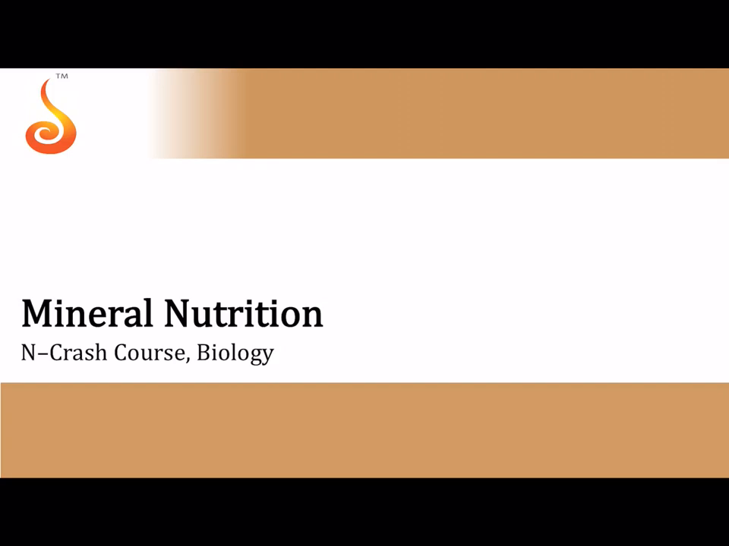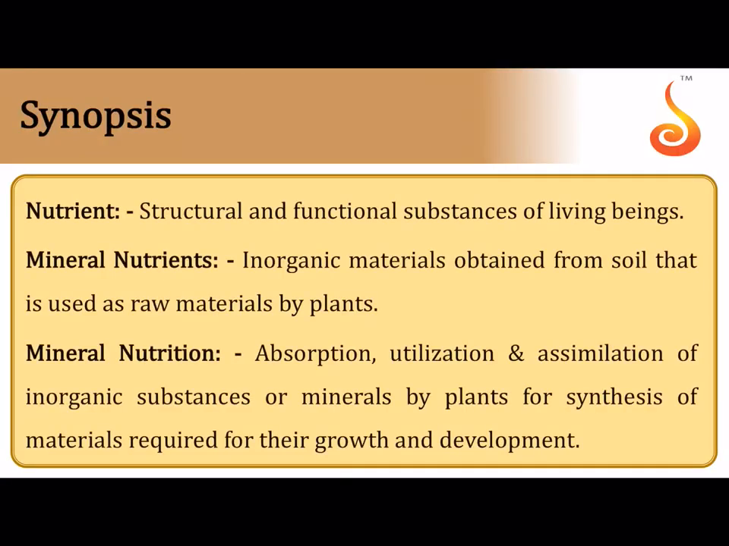Now we will go through a synopsis of the chapter Mineral Nutrition. So a nutrient is the structural and the functional substance which is required for all living organisms. Mostly these mineral nutrients are inorganic material that the plants obtain from the soil. Plants have to absorb these mineral nutrients, utilize them, and assimilate them into organic substances for synthesis of various raw material that is required for their growth, reproduction and development.